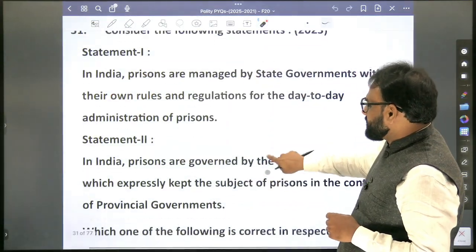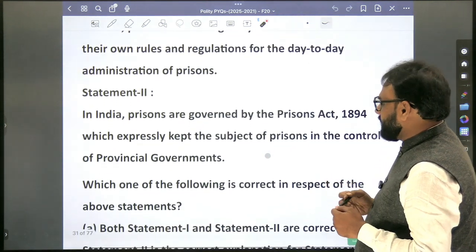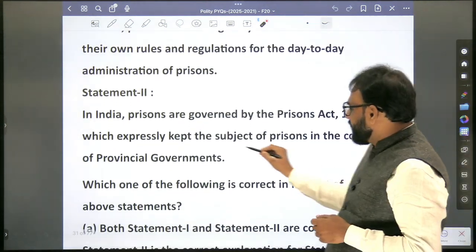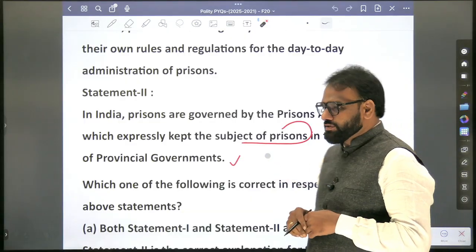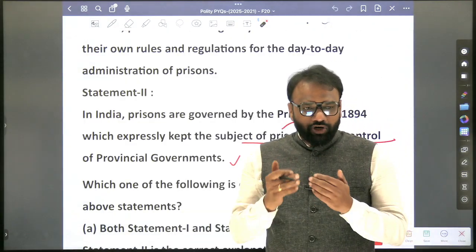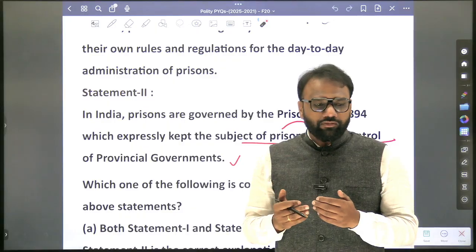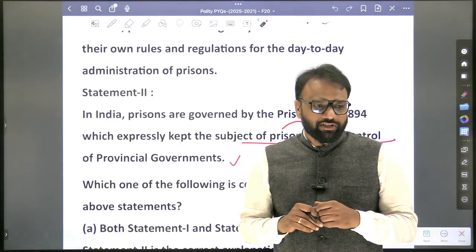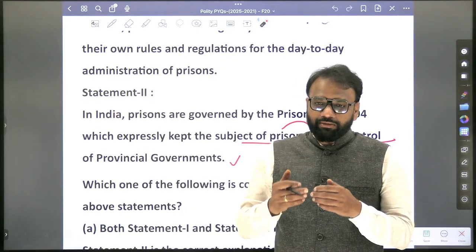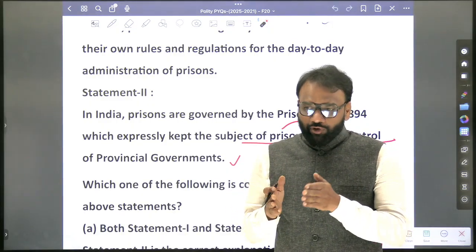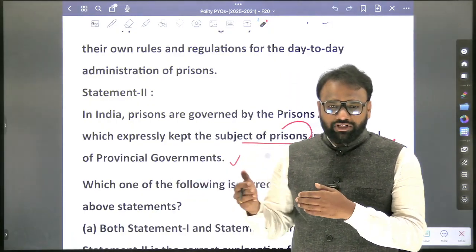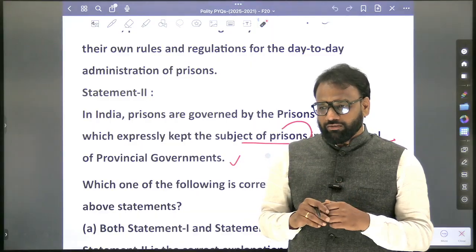Next, in India, prisons are governed by the Prisons Act 1894, which expressly kept the subject of prisons in the control of the provincial governments. Okay, so very tricky question. It's not just based on Lakshmikant; Lakshmikant will not be able to answer this question. Sometimes even while reading newspaper articles it will be difficult. But if you look at the recent trend, on prisons they asked a question at least two to three times.